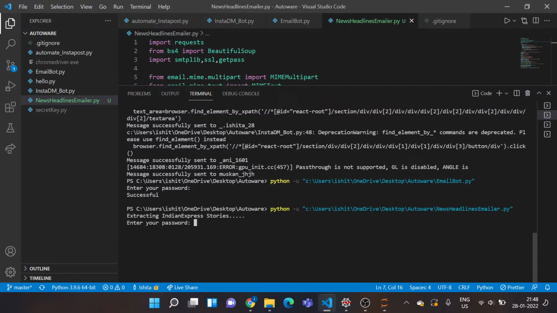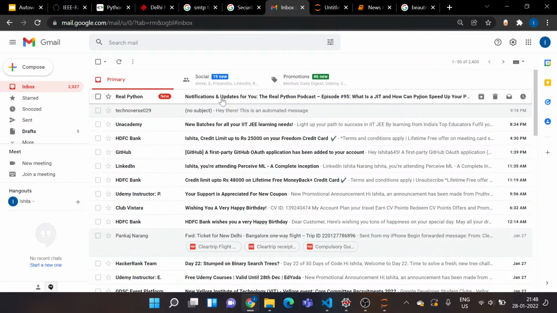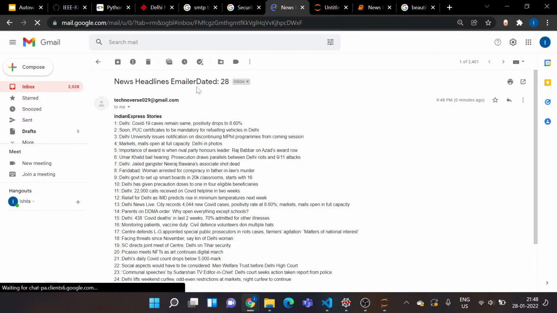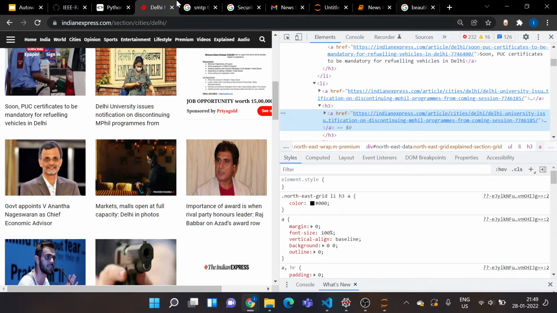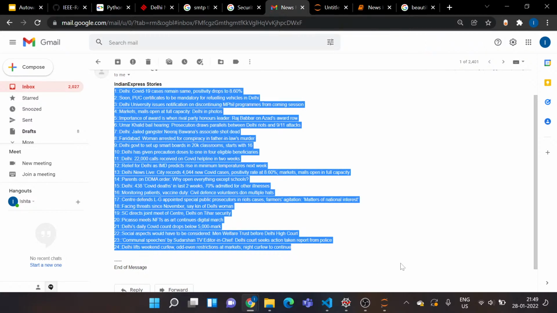Enter your password. So I'll enter my password. It says it's successful, the code exits. Now let's see if we actually got that email. Okay, cool. I've got that email. I forgot to add space here, so it's badly formatted. Sorry for that. You can actually change it. So I've got all my headlines that were on this website in my mail as a notification, formatted as I wanted with HTML.